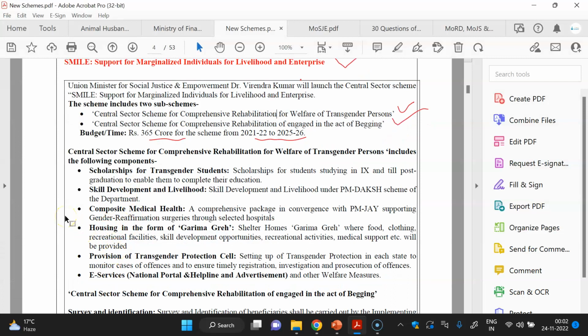You can see it is given in the scheme, housing in the form of Garima Greh. So you have to read in so much detail. You can see that they have asked this from here. Housing in the form of Garima Greh, shelter homes where food, clothing, recreational facilities, skill development opportunities, recreational activities, medical support, etc. will be provided. So you have to note, means you have to cram such important facts also while studying the scheme.